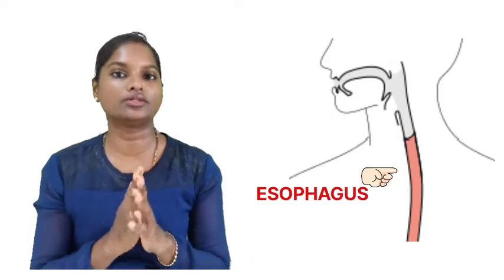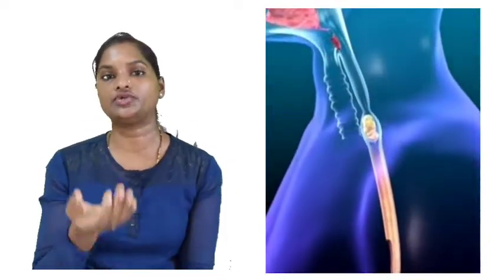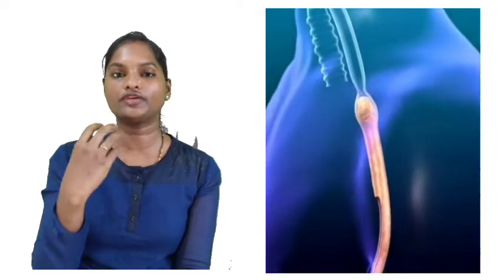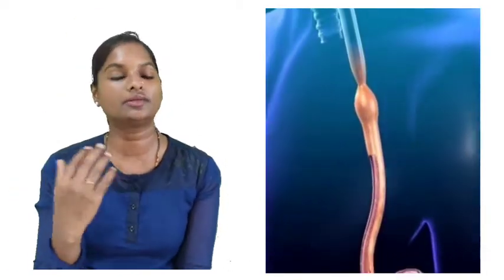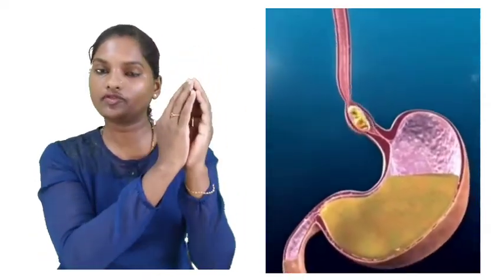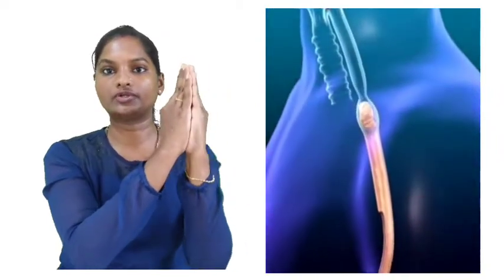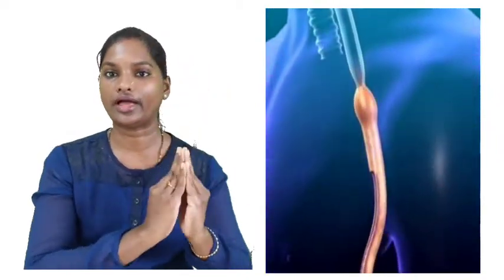So your esophagus is around 25 centimeters in length, and it helps to swallow the food and the water that you intake. Okay, so esophagus is just a pathway, and you would have heard about the famous movement called peristaltic movement. So peristaltic movement is something wherein whenever the food comes into the tract, it swells up and pushes down the food and comes back to its shape, and further moving, that action goes on through your esophagus.